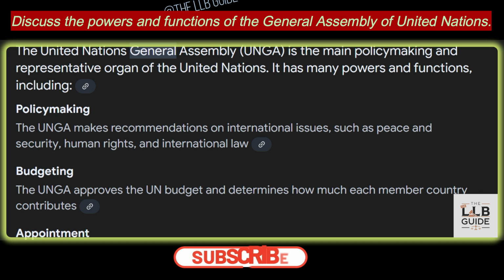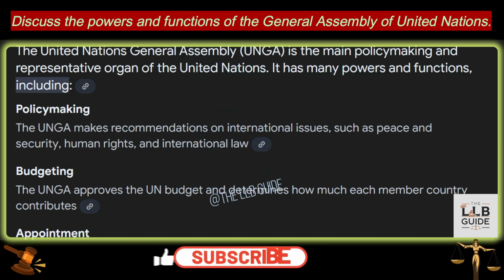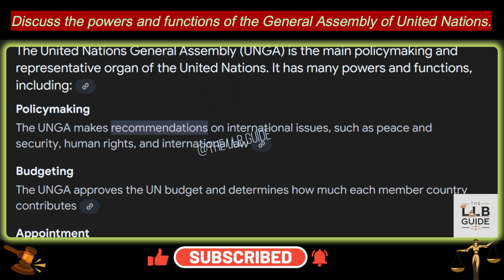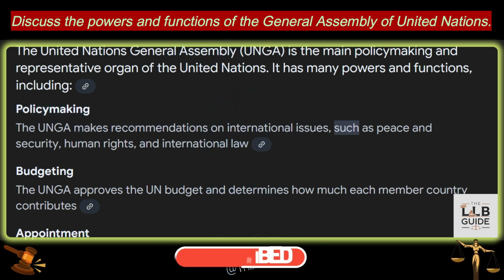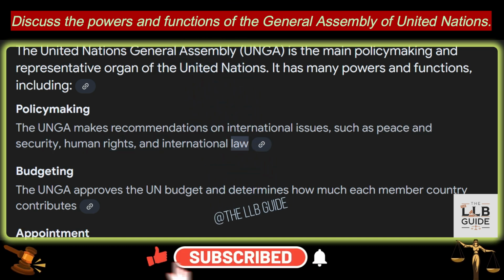The United Nations General Assembly, UNGA, is the main policymaking and representative organ of the United Nations. It has many powers and functions, including 1. Policymaking. The UNGA makes recommendations on international issues, such as peace and security, human rights, and international law.